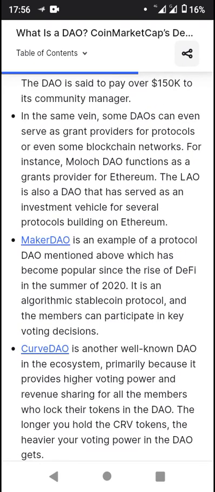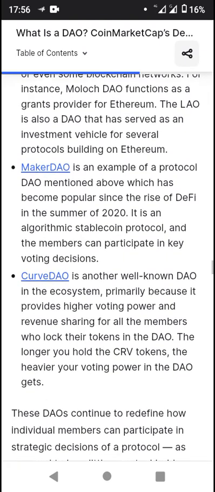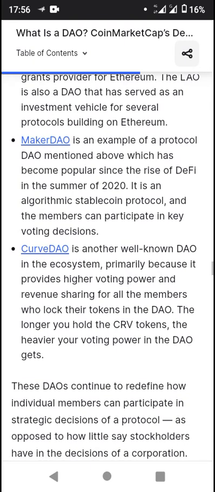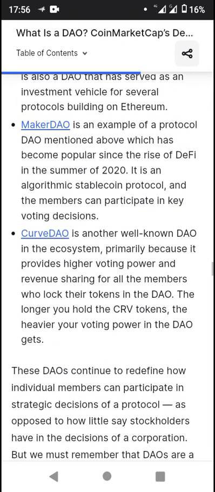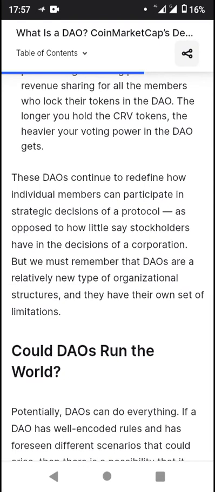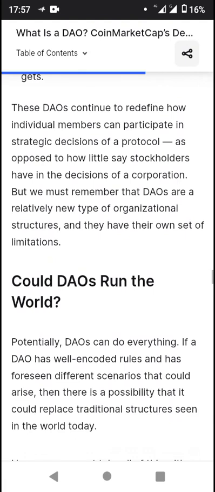Then we have Maker DAO, which is a very popular one. It is an example of a protocol DAO mentioned above, which has become popular since the rise of DeFi in the summer of 2020. It is an algorithmic stablecoin protocol, and the members can participate in key voting decisions. We also have Curve DAO. So these DAOs are continuing to define how individual members can participate in strategic decisions of a protocol, as opposed to how little say stakeholders have in the decisions of a corporation.